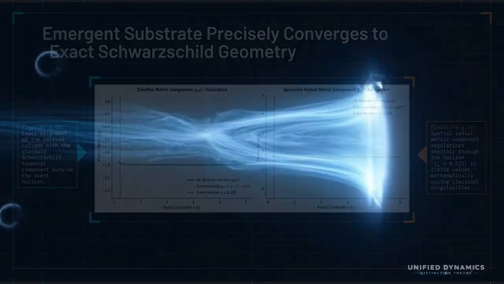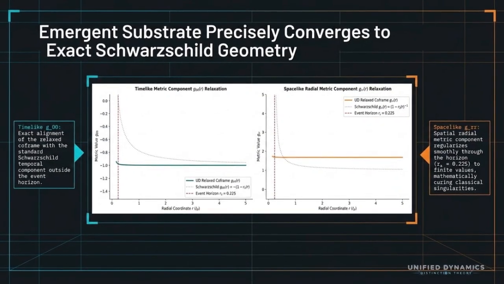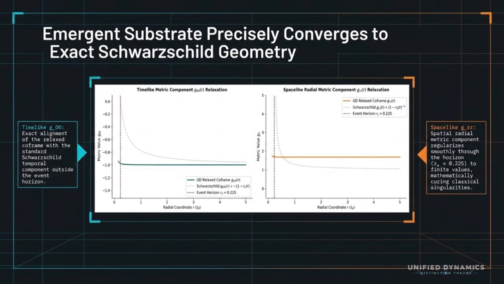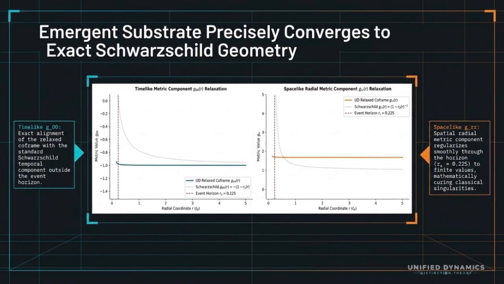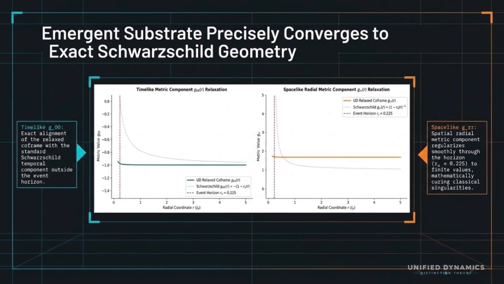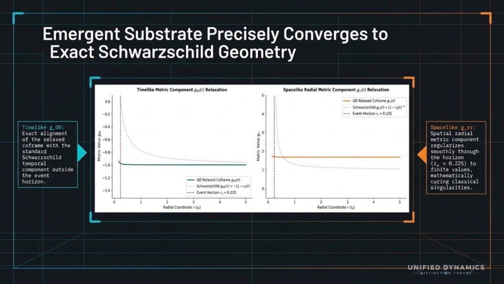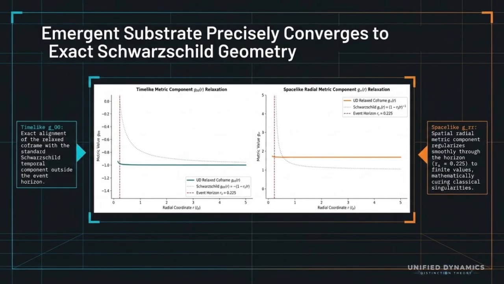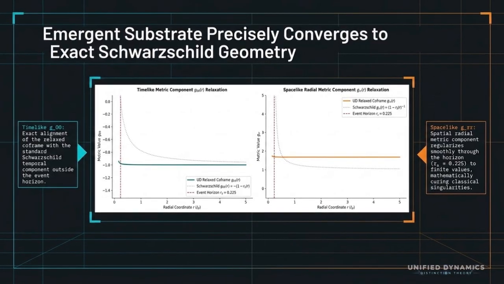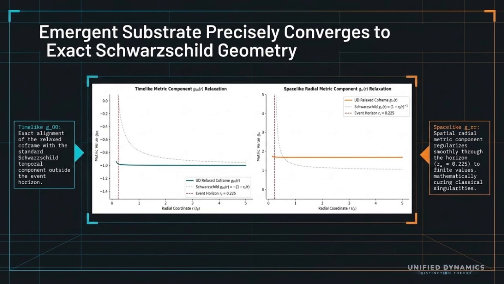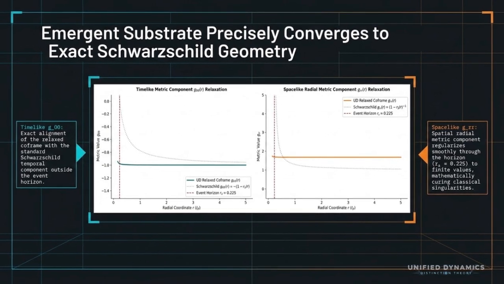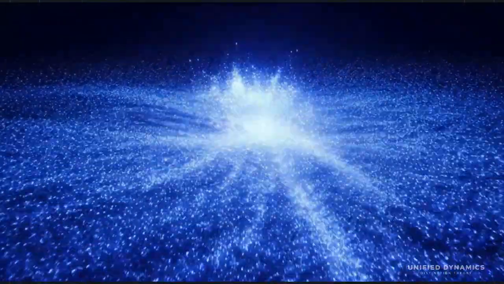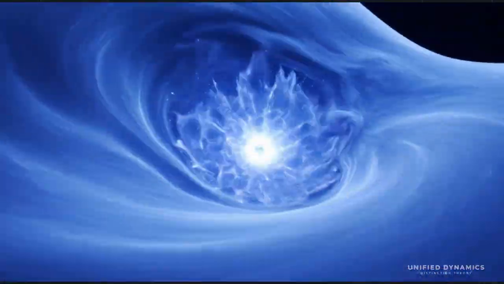This slide is a stronger comparison to Schwarzschild geometry. The plots show metric components relaxing toward the expected Schwarzschild-like behavior. In plain terms, the model is testing whether the emergent substrate produces the same radial and time behavior that standard black hole geometry predicts. The left note says the time-like component aligns with Schwarzschild outside the event horizon. The right note says the space-like component regularizes smoothly through the horizon. So the presentation point is, UD is claiming that the discrete substrate converges toward a familiar GR geometry, while potentially avoiding classical singularity behavior through smooth internal regularization.